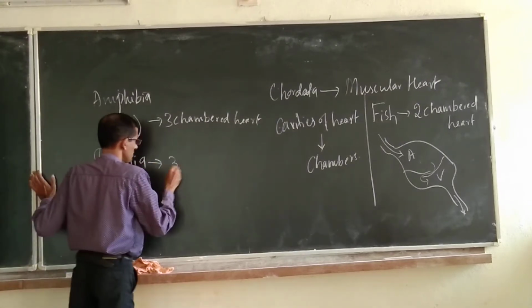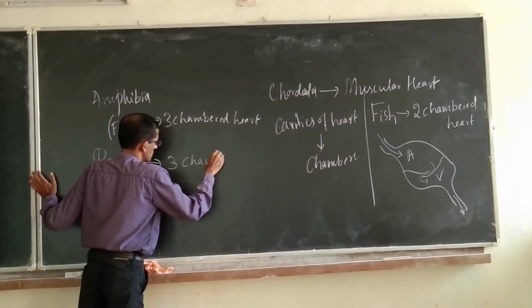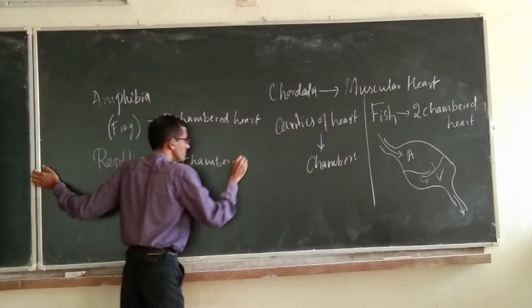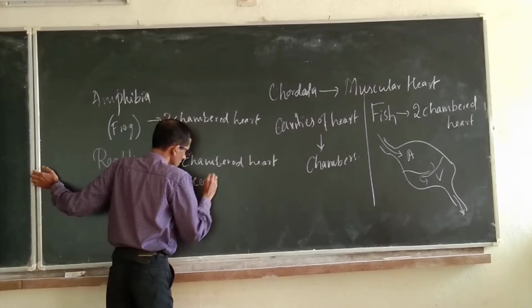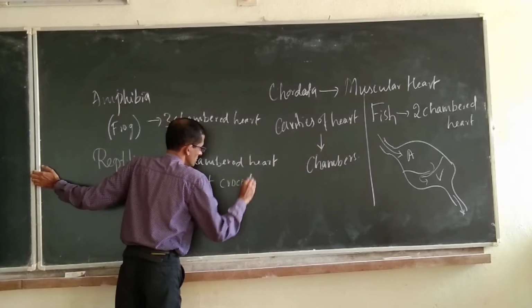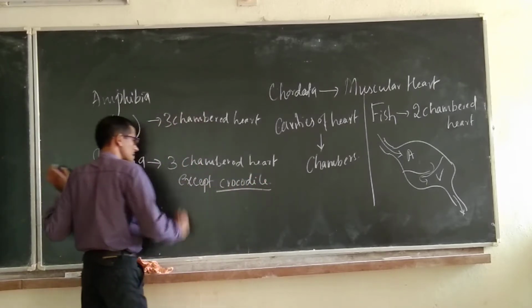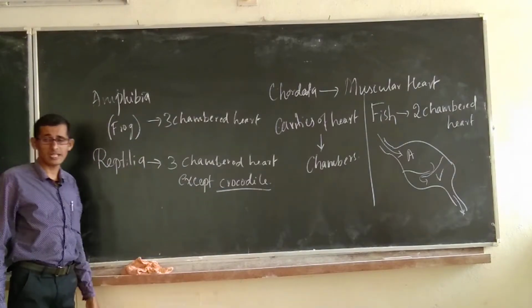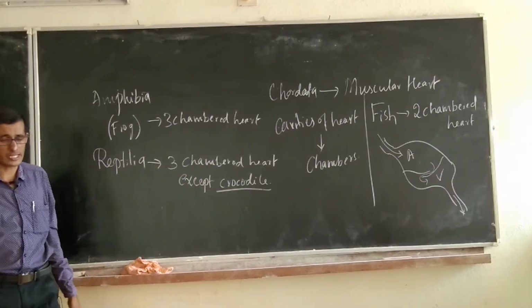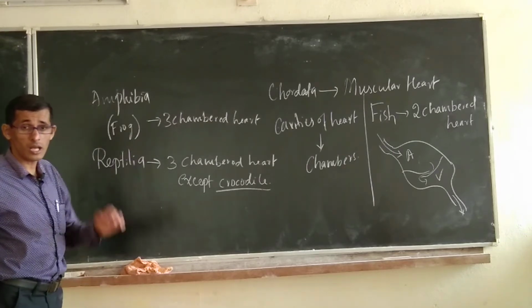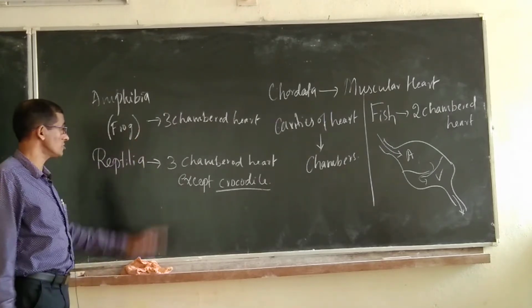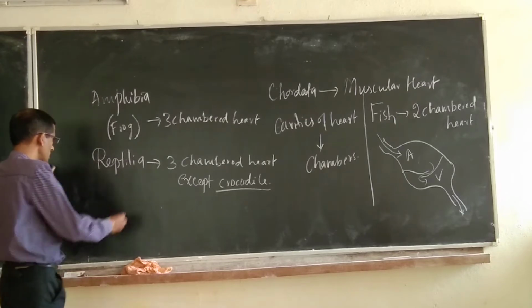It is also having 3-chambered heart, except crocodile. Except crocodile. Crocodiles have a 4-chambered heart. All the remaining reptiles and all amphibians have a 3-chambered heart. What is this 3-chambered heart?